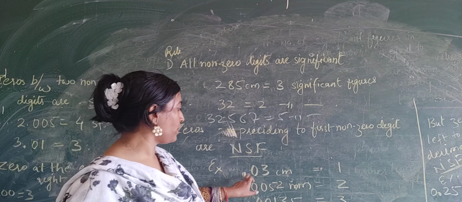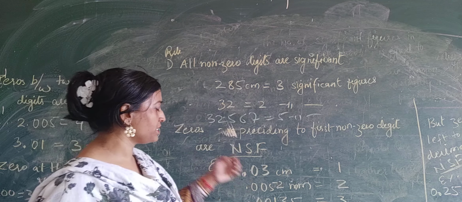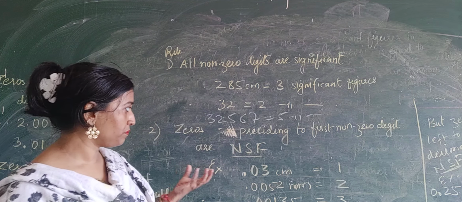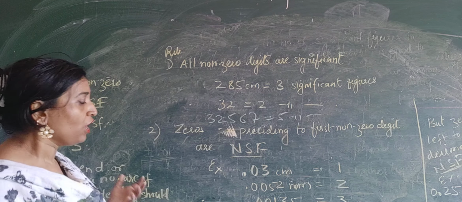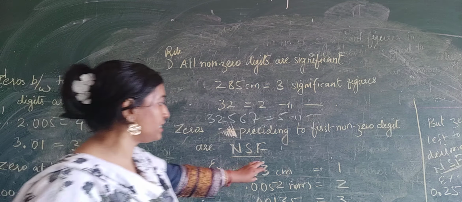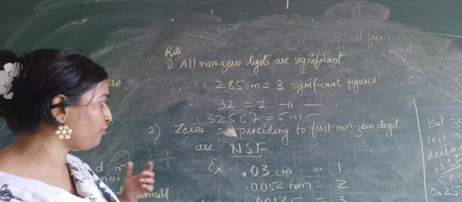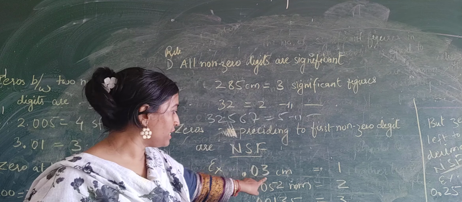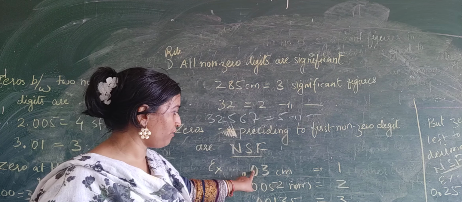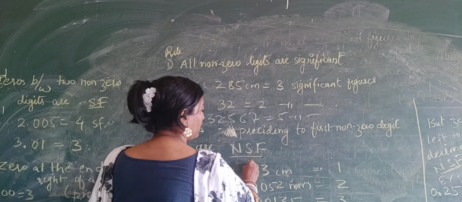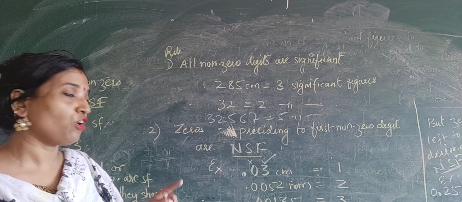Understood? देखो 0.03. Okay. 0.0 में से आपका कौन सा सिग्निफिकेंट डिजिट जो है वो 3 है. उससे पहले वाला non-zero डिजिट कौन सा है? That is 3. उसके पहले वाला जो प्रीसीडिंग 0 है that will be not significant. So 0.03, इसमें कितने significant digits हैं? ये वाला काउंट नहीं होगा. This will not be counted. Only this one. Zero preceding to non-zero digit is not significant.